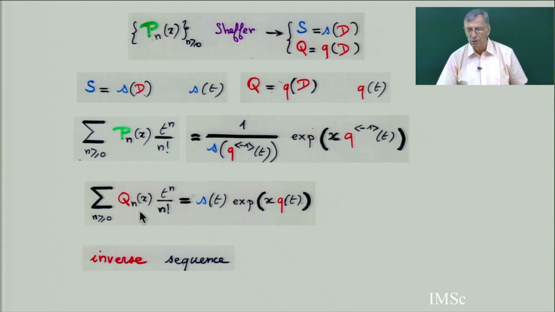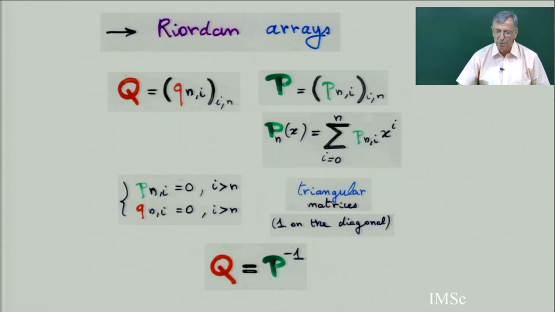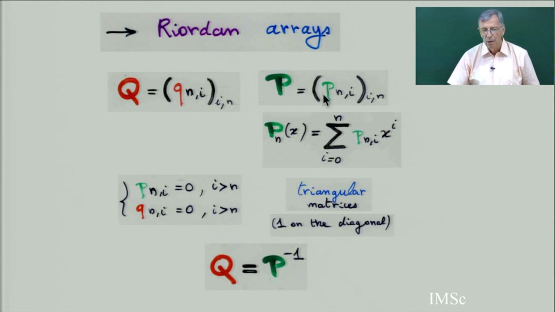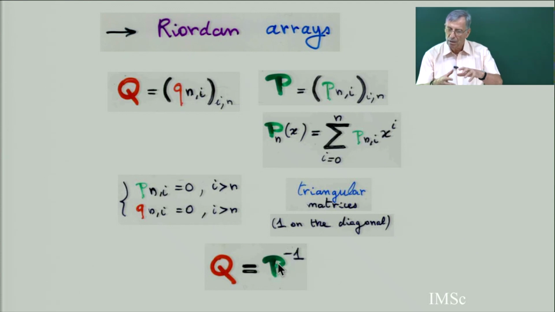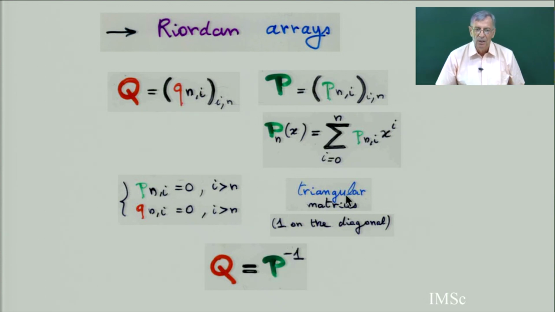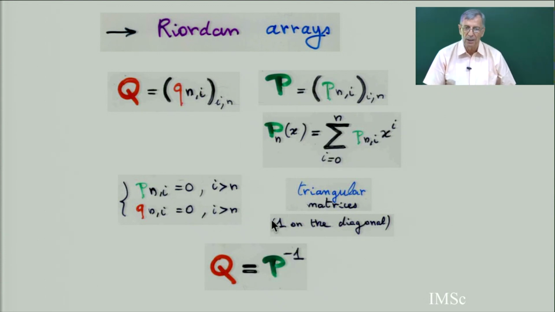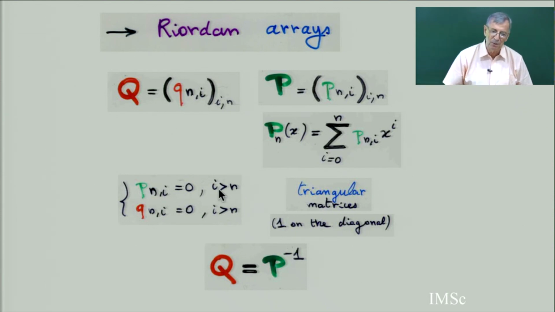Some people prefer, instead of talking about delta operators, shift invariant operators and Sheffer polynomials, to talk about this tableau. If you have a sequence of Sheffer polynomials, suppose Pn is Sheffer, the inverse sequence is also Sheffer, and this tableau is called a Riordan array. Especially the Italian school has many papers on this; they look like matrices, and the shift invariant operators form an algebra. It's even a group. There is a group of binomial type polynomials, and you can work everything with matrices, triangle arrays, Riordan arrays. Many identities in this book come from this philosophy.